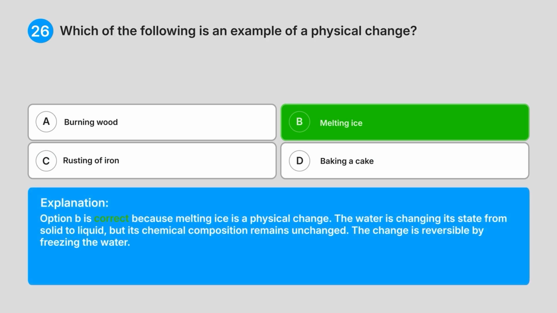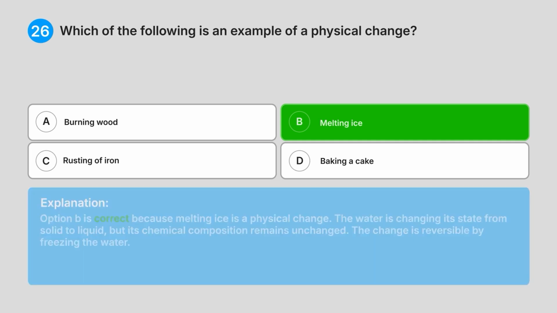Explanation. Option B is correct because melting ice is a physical change. The water is changing its state from solid to liquid, but its chemical composition remains unchanged. The change is reversible by freezing the water.